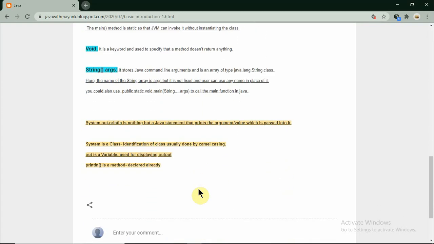String args is nothing but it stores command line arguments and is an array of type java.lang.String class. So don't focus on this, it's basically a package where this is defined. Here the name of the string array is args, but it is not fixed. So you can use any name in place of it, and also you can write it like this, String args, so it can match the main function, right?